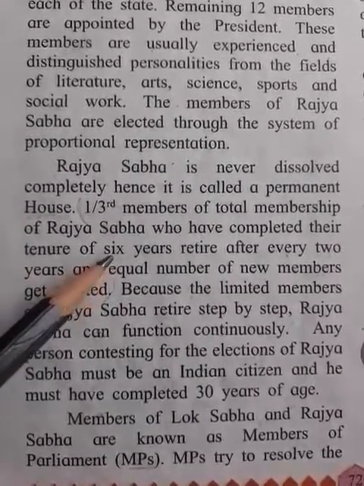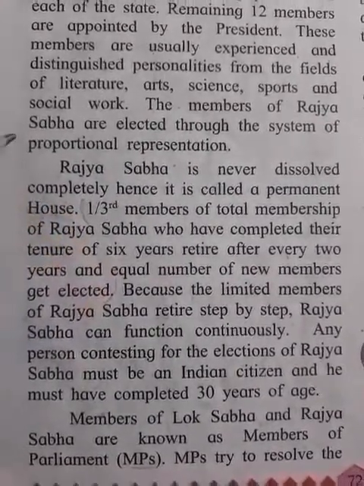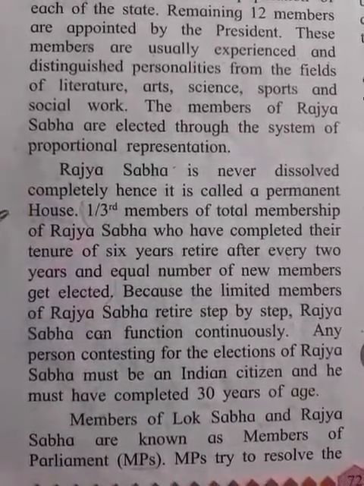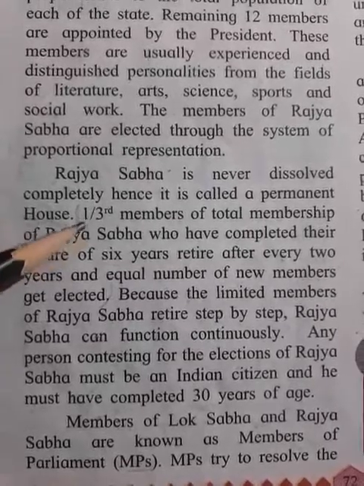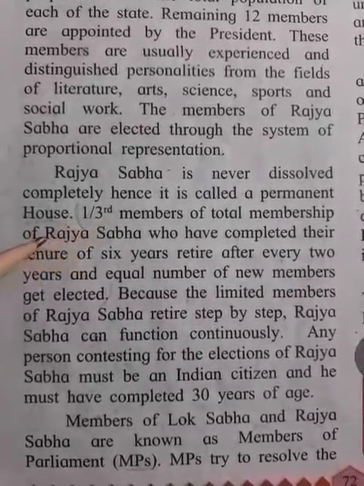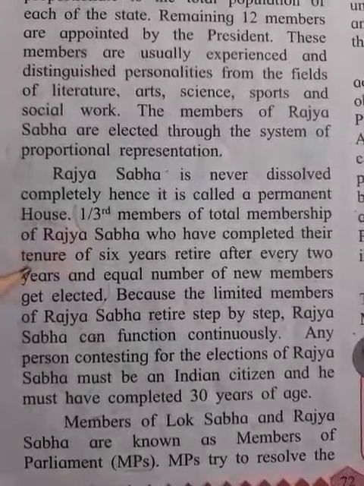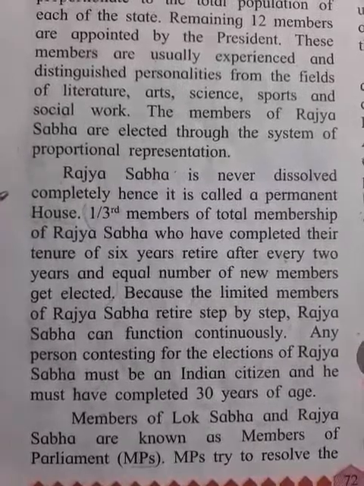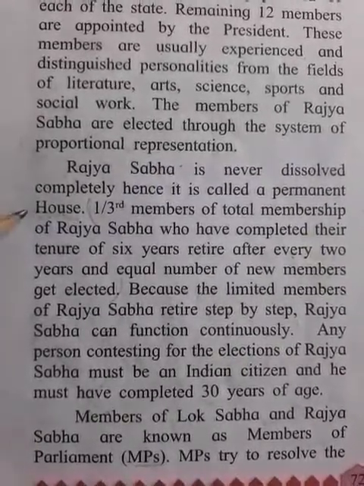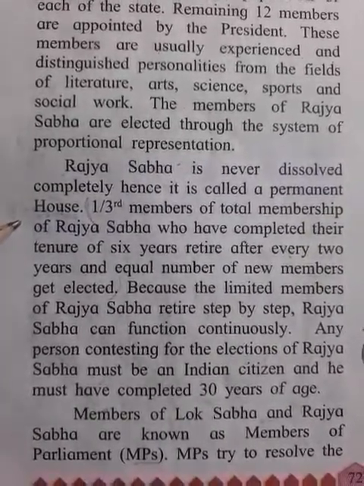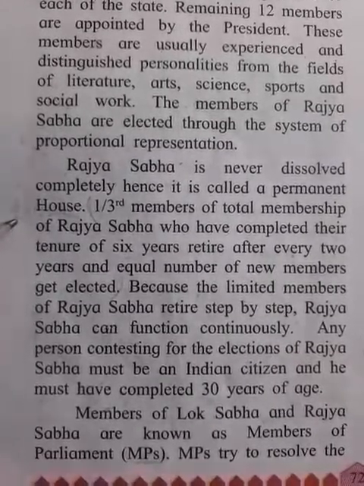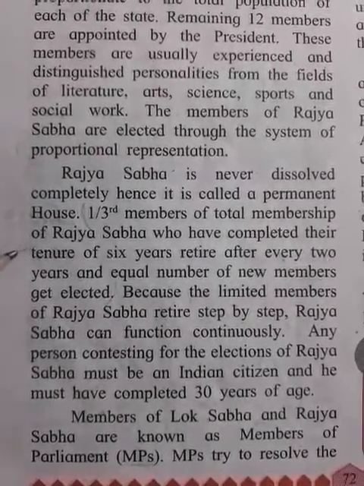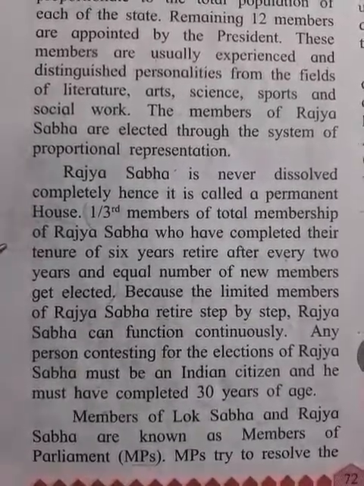Tenure of 6 years means one third of the members retire. Suppose there are 100 members, then one third of 100 means 33 members, and these 33 members will retire after completion of their 6 years.